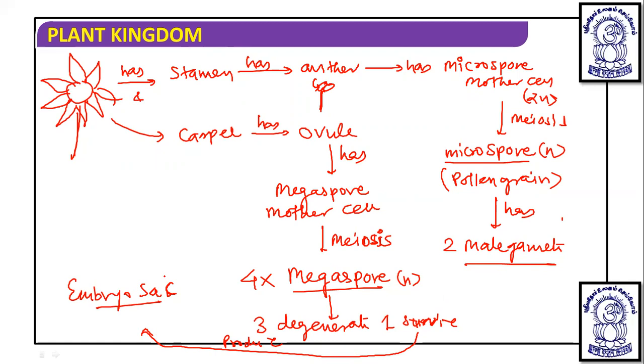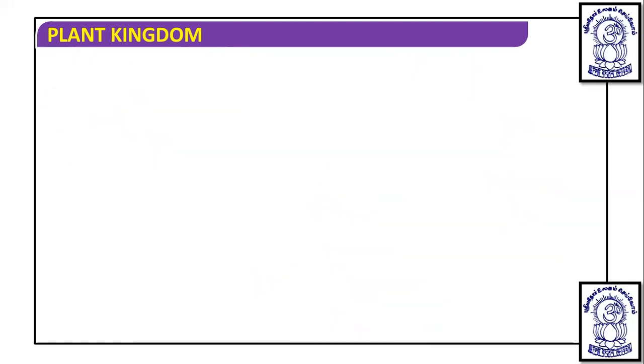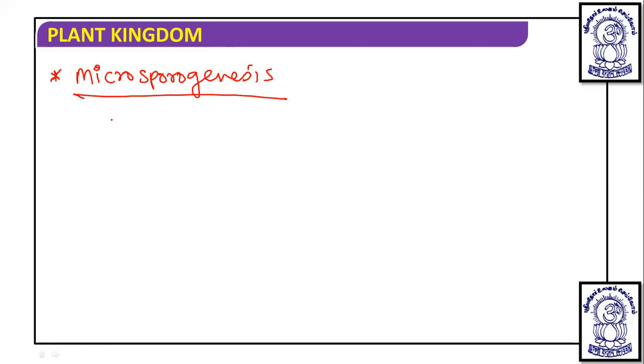So first we are going to talk about microsporogenesis, which occurs in the pollen sac of the anther.